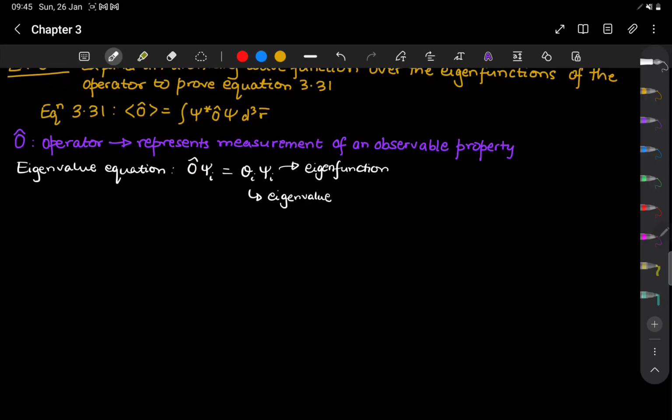Now, any arbitrary state can actually be written as a superposition of the eigenfunctions. So if I have any arbitrary state, psi can be written down as a superposition of the eigenfunctions psi I. So Ci is the coefficient of superposition, and these are complex numbers. So Ci in general is a complex coefficient.